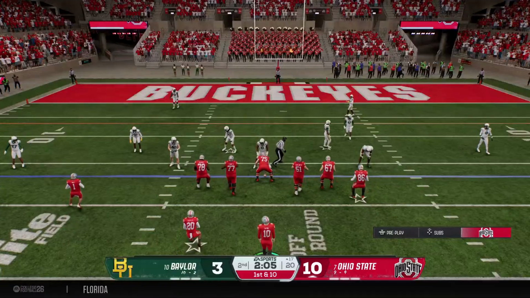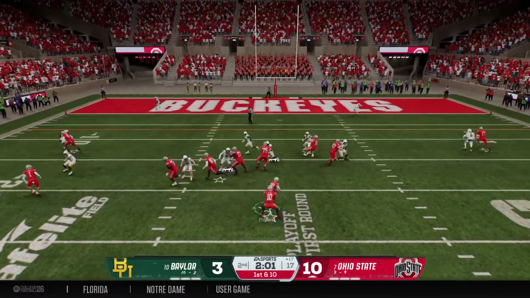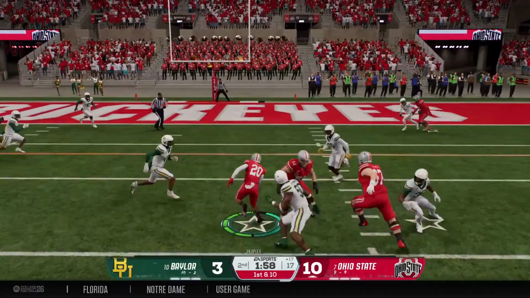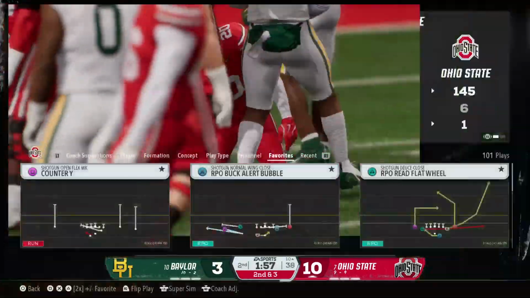Man, this defense has got to do a better job. It's one thing to give up a completion, but all those yards after the completion are what can really hurt you as a defense. Defense stops him, but that's a solid gain.